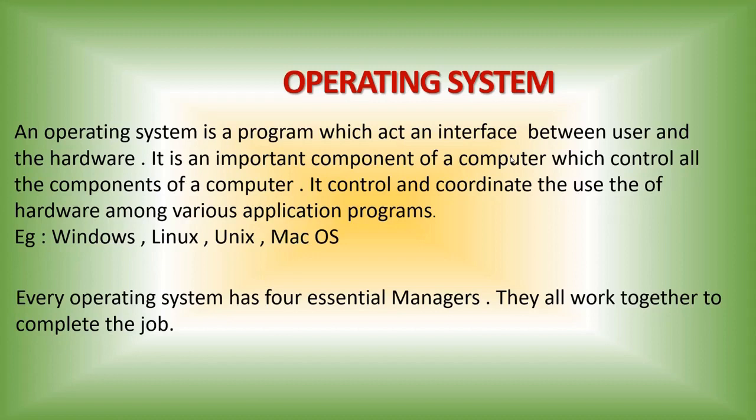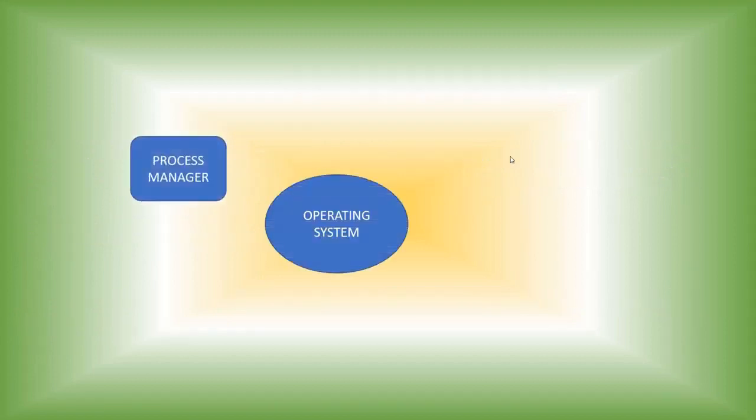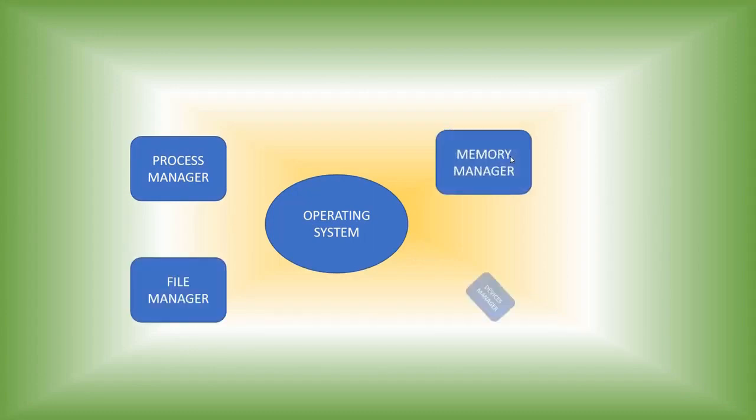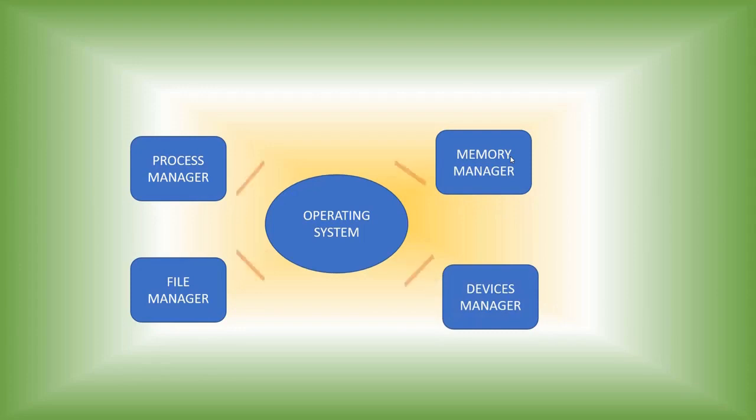They are the file manager, memory manager, process manager and device manager. These are the different types of managers in an operating system.